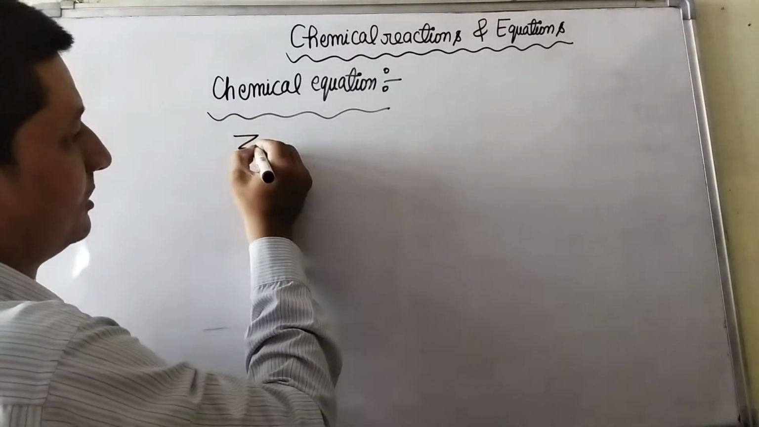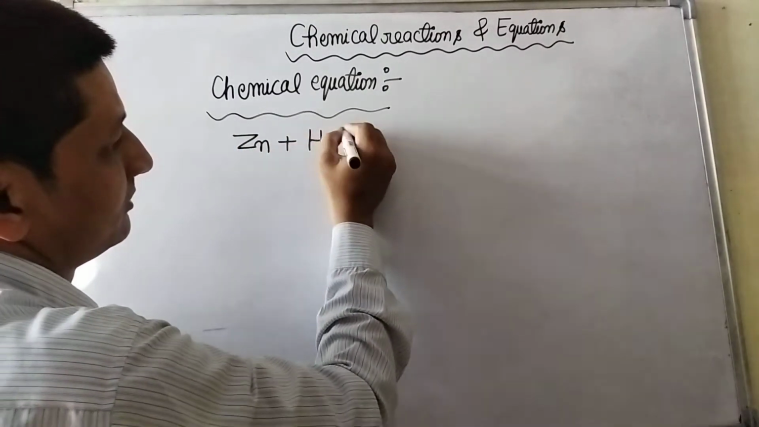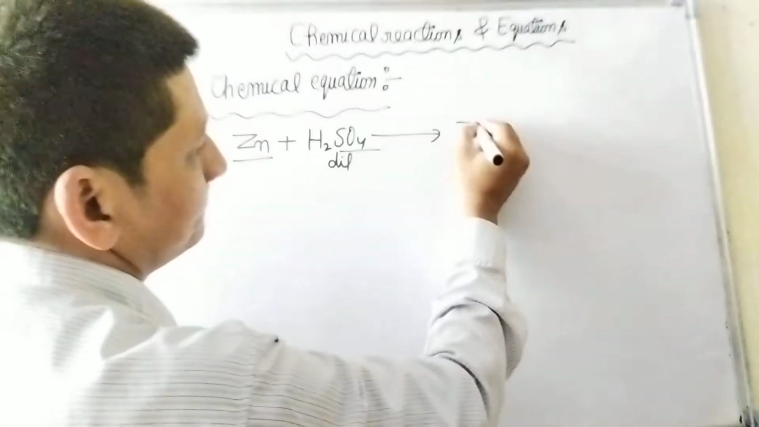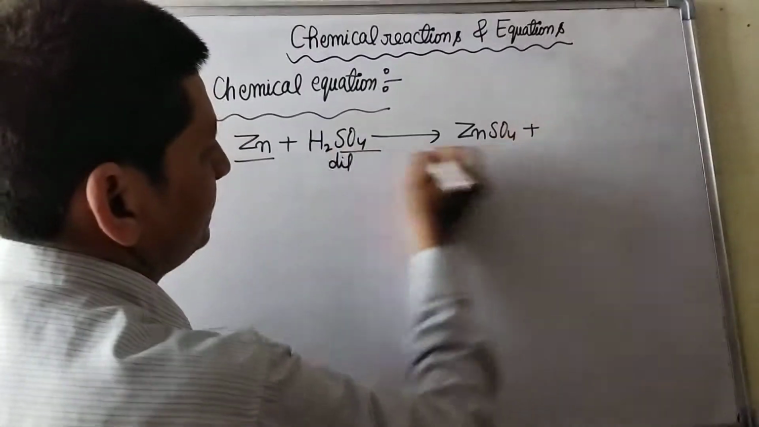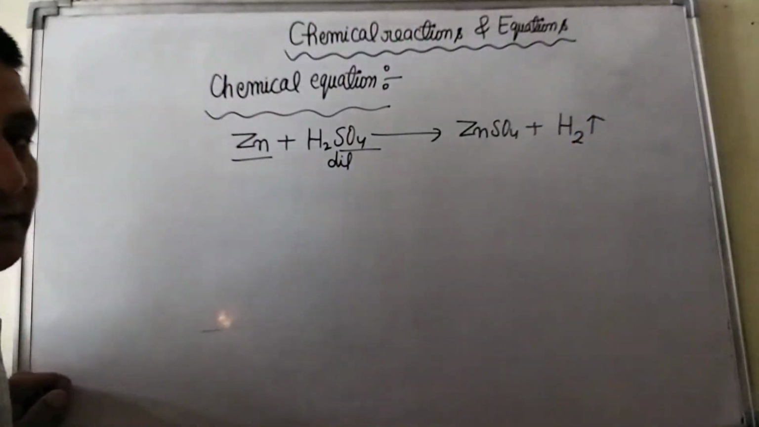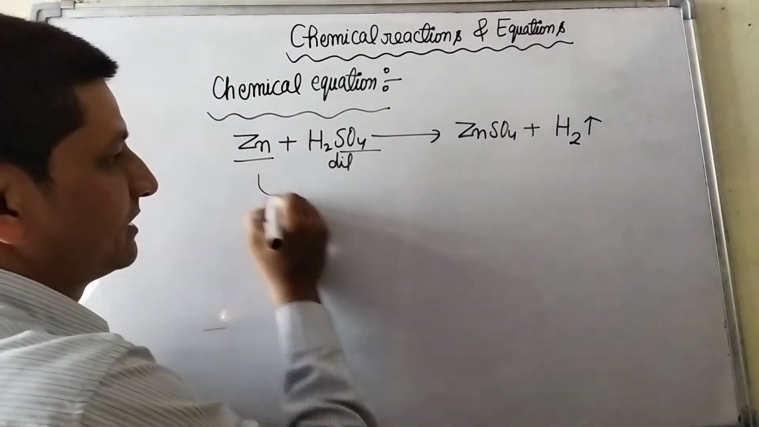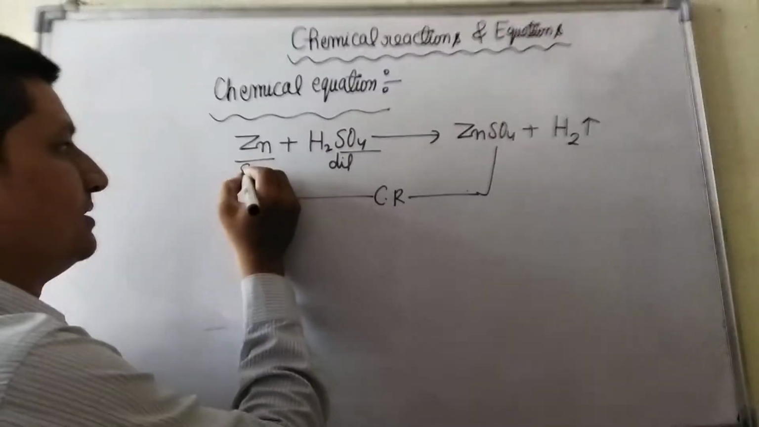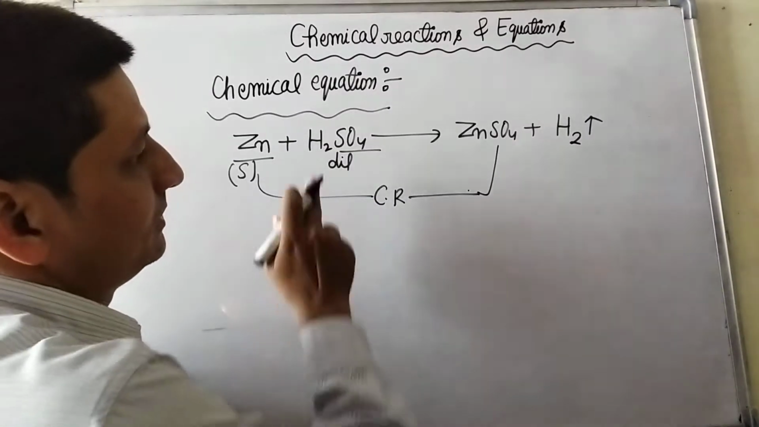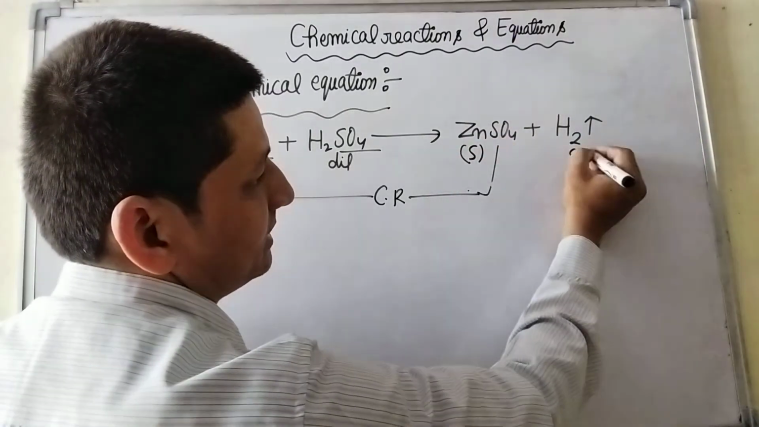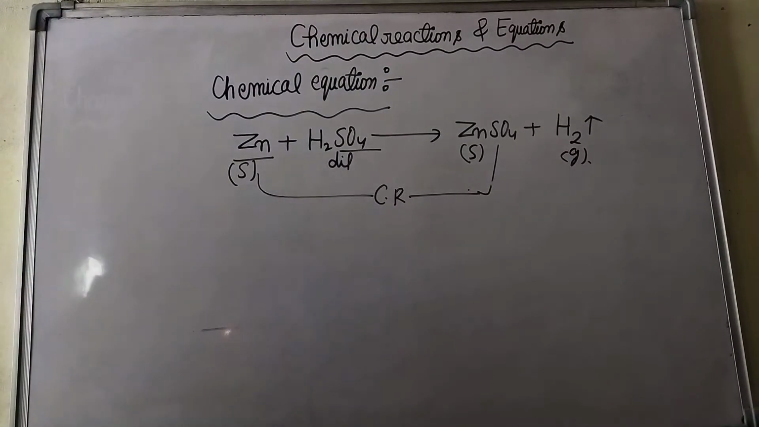Example: zinc granules react with dilute sulfuric acid. Then we get zinc sulfate and hydrogen gas. So again, the definition of a chemical equation: the method of representing a chemical reaction with the help of symbols and formulae. Zinc metal in solid state, dilute sulfuric acid, zinc sulfate in solid form, and hydrogen in gaseous form. So this is a chemical equation.